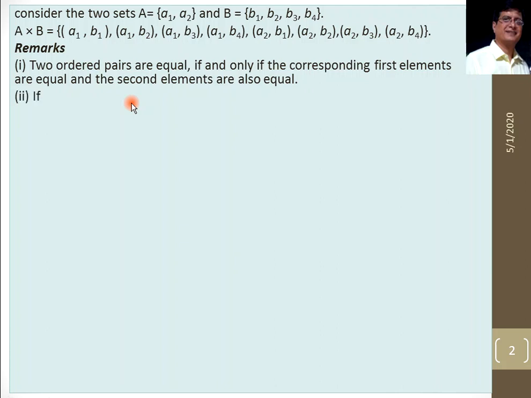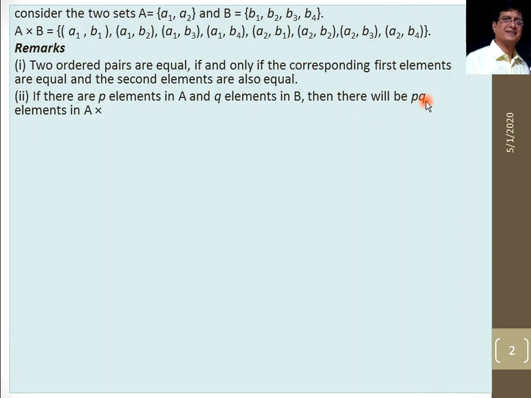Second point: if there are p elements in set A and q elements in set B, then there will be p into q elements in A cross B. That is, if n of A is p, where n of A means the cardinal number of set A, and n of B is q, then n of A cross B is p into q.